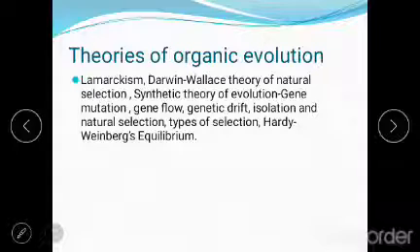The first chapter mainly includes theories of organic evolution: Lamarckism, Darwin-Wallace theory of natural selection, synthetic theory of evolution, gene mutation, gene flow, genetic drift, isolation, natural selection, types of natural selection, and Hardy-Weinberg's equilibrium. So these are the concepts that will be in the first chapter, theories of organic evolution.